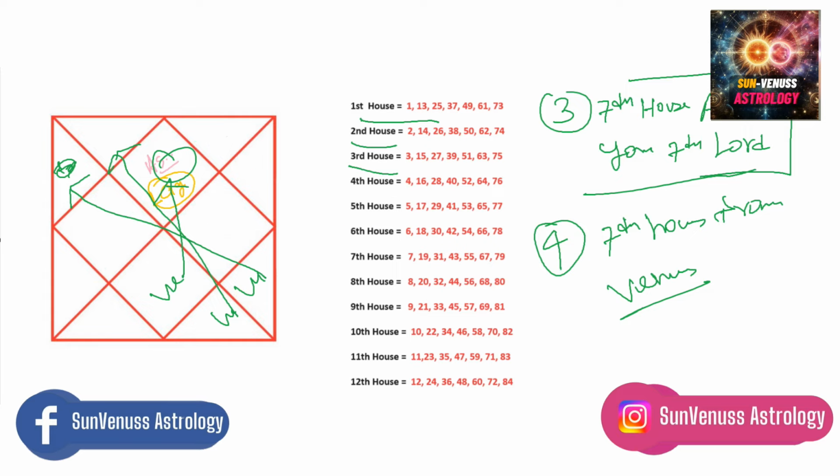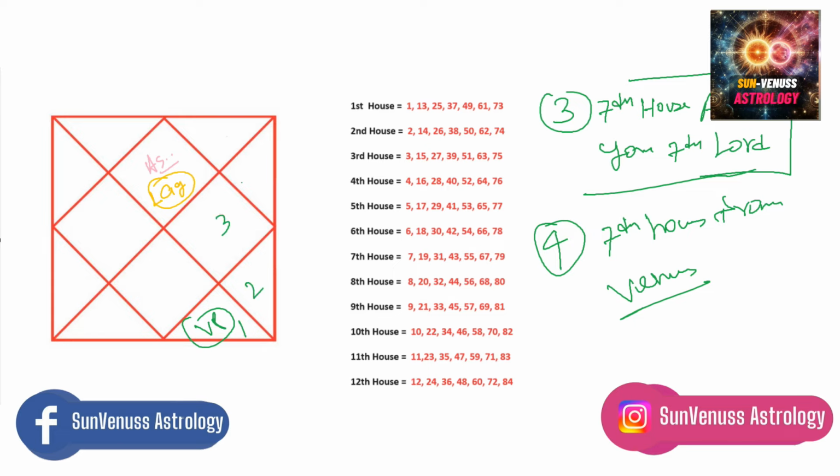If the above three principles are not working, this is the fourth principle. Let's say Venus in your chart is placed in the 8th house, for example. So you have to see 7 houses away from this Venus. So 1, 2, 3, 4, 5, 6, 7, which will be simply the 2nd house, right? 7 houses away from Venus is the 2nd house. I have simplified it for you, directly telling you which is 7 houses away from any placement. So if Venus is placed in the 8th house, you have to look at the 2nd house for this technique, because the 2nd house is 7 houses away from Venus.